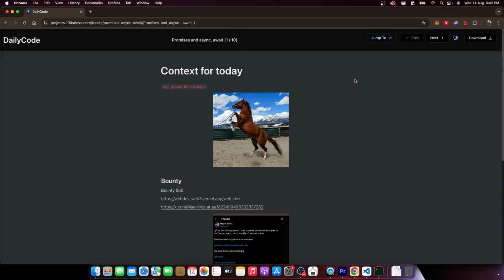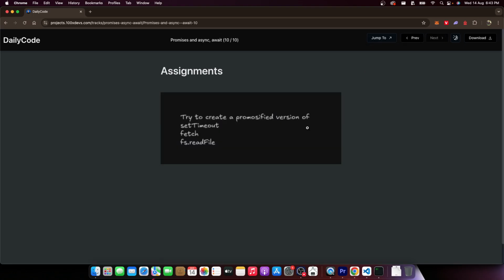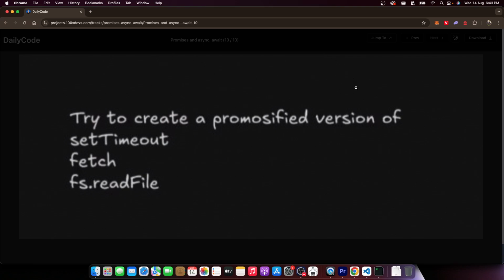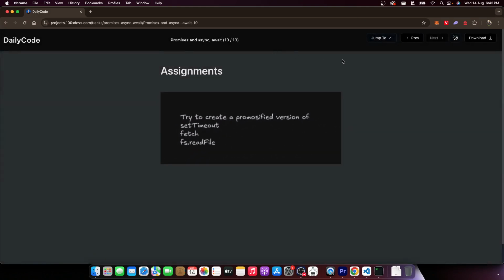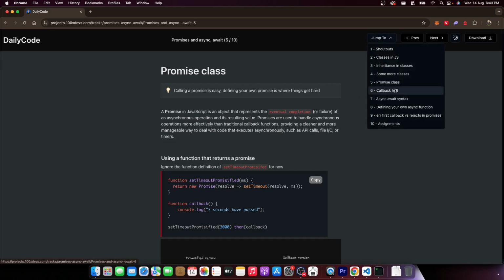The things that you did not understand, thankfully, we don't have to focus on them for a while, unless, of course, you're targeting these assignments. If you want to create promisified versions of setTimeout and readFile, that is hard. Using them is much easier. So let's focus on using them in the syntax that we had learned, and then some other syntaxes. Specifically, we'll understand the async await syntax now.